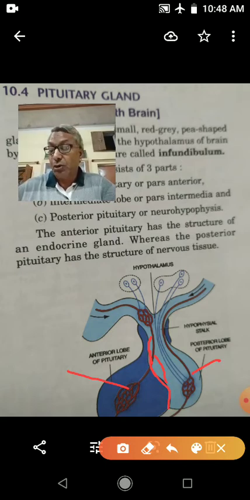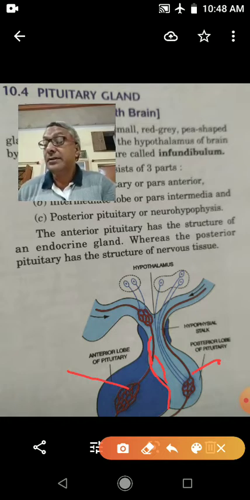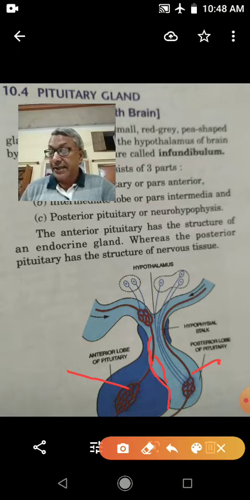This anterior lobe of the pituitary gland is derived from the ectodermal glandular diverticulum. The anterior lobe of the pituitary gland secretes hormones.